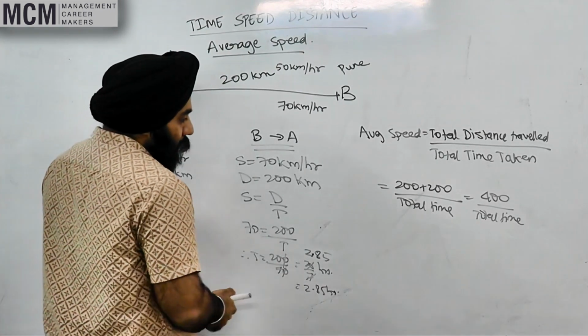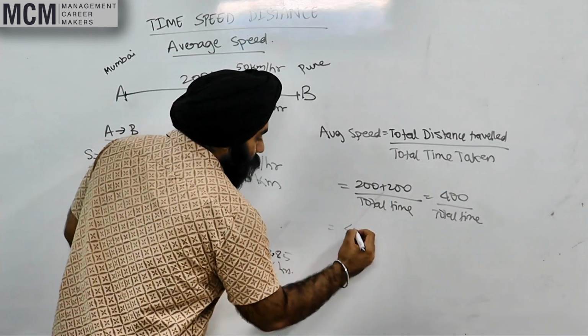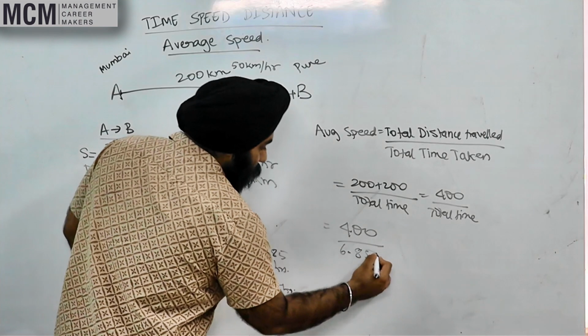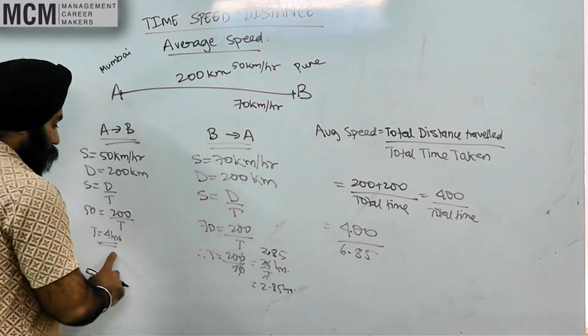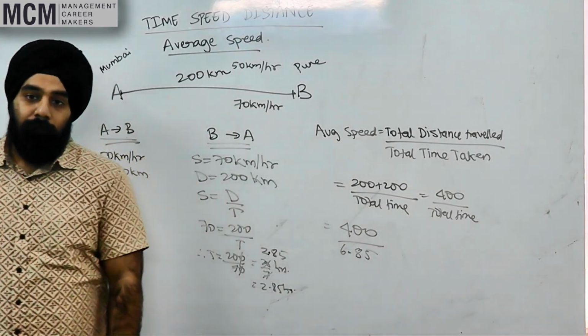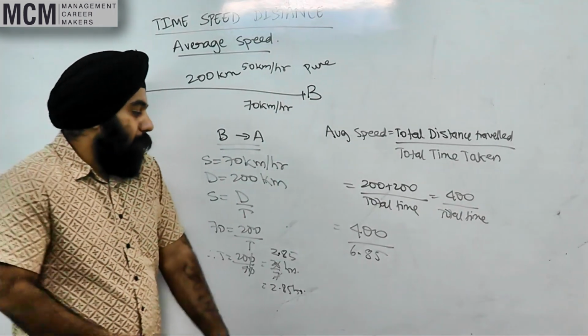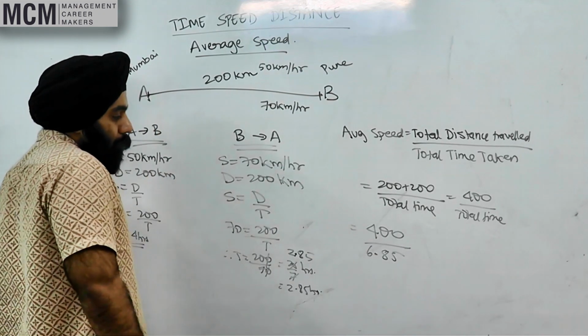4 plus 2.85 hours. Yes or no? So you have 400 upon 6.85. How do you get the 6.85? 4 plus 2.85. Yes or no? Right? Okay. Let's do a quick calculation. What is